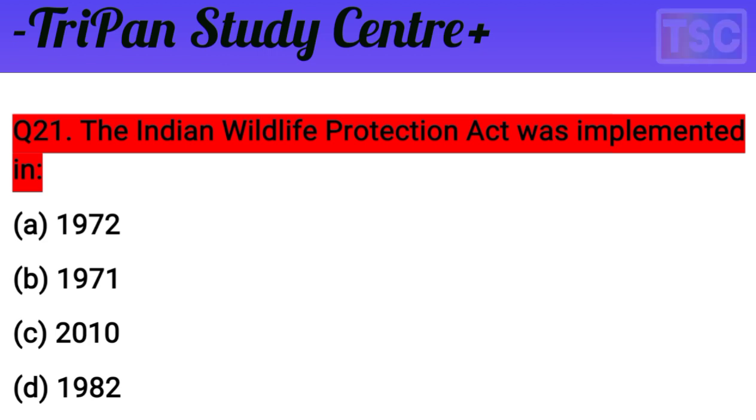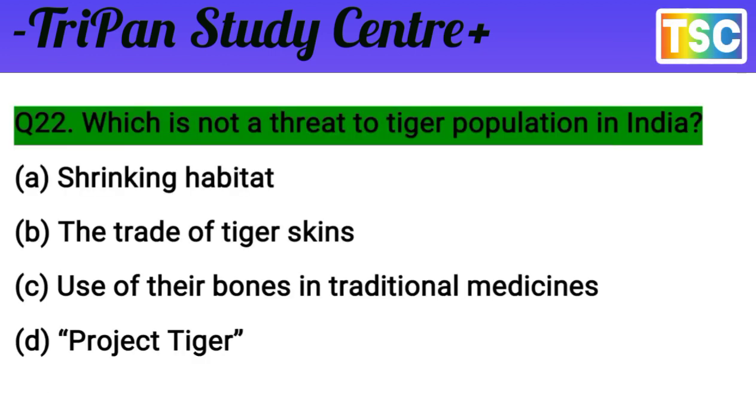1972, B, 1971. You know that two options are close, but only one is correct here. The answer here is A, 1972. The Indian Wildlife Protection Act was implemented in 1972. The A answer is correct. The next question that has arrived is important here.